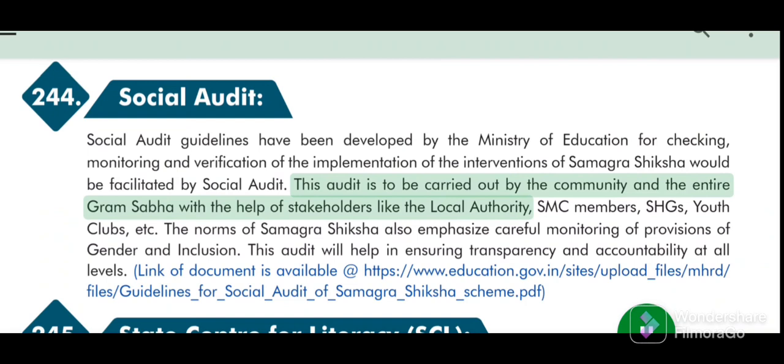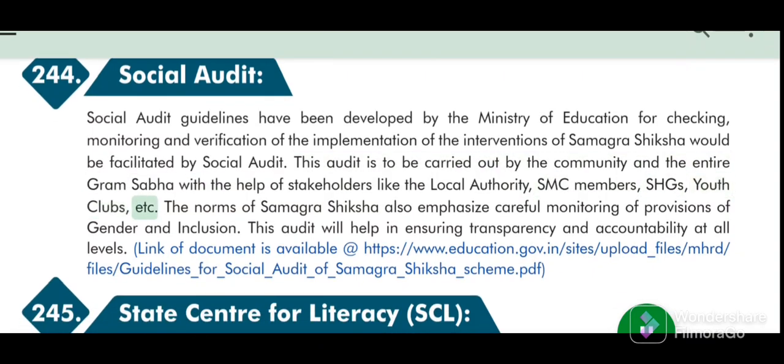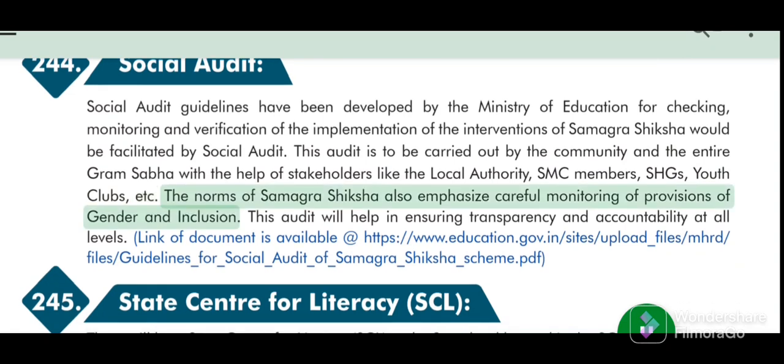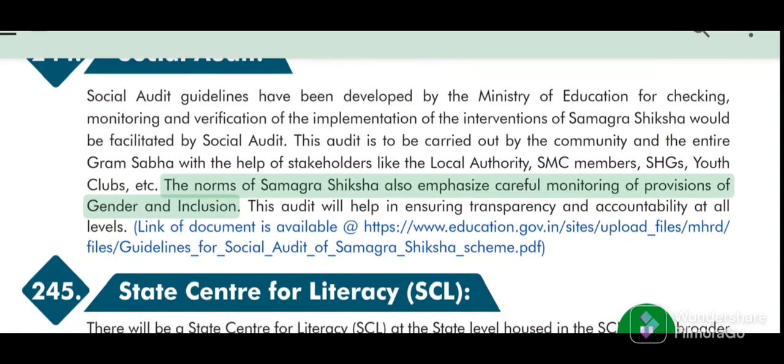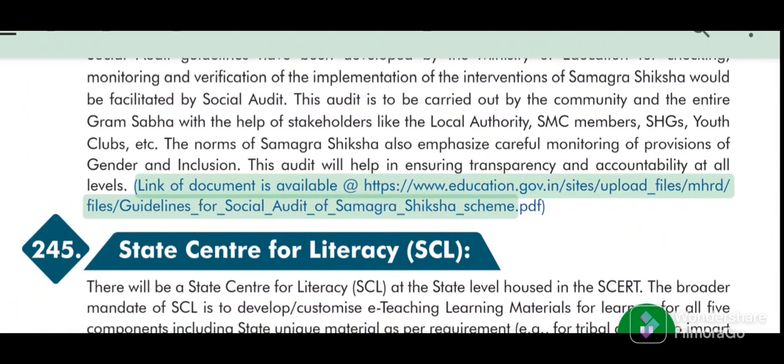This audit is to be carried out by the community and the entire Gram Sabha with the help of stakeholders like the local authority, SMC members, SHGs, youth clubs, etc. The norms of Samagra Shiksha also emphasize careful monitoring of provisions of gender and inclusion. This audit will help in ensuring transparency and accountability at all levels. Link of document PDF.